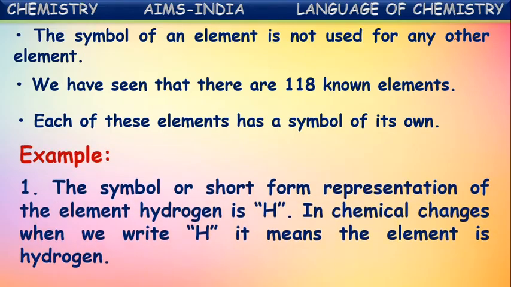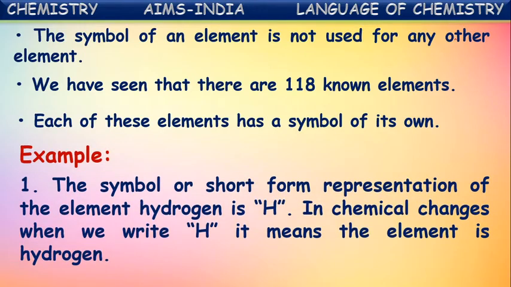For example, the symbol, or shorthand representation, of the element hydrogen is H. In chemical changes, when we write H, it means the element hydrogen. So instead of writing the complete name hydrogen in chemical reactions and formulae, we just write H. This H represents the element hydrogen.